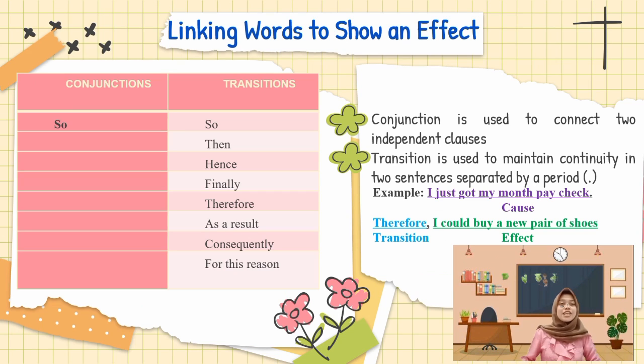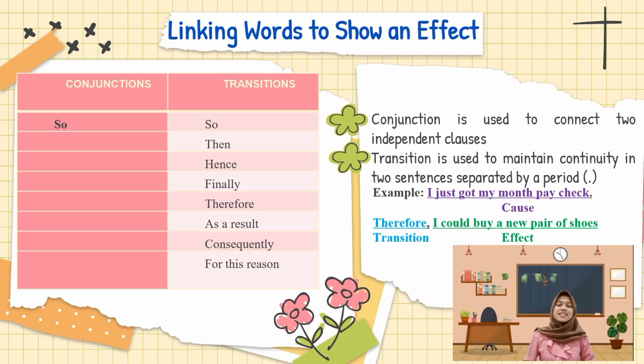Meanwhile, here are examples of linking words to show an effect. For the first is conjunction. As I explained before, conjunction is used to connect two independent clauses. In this conjunction, we can use so. On the other hand, transition is used to maintain continuity between sentences separated by a period.